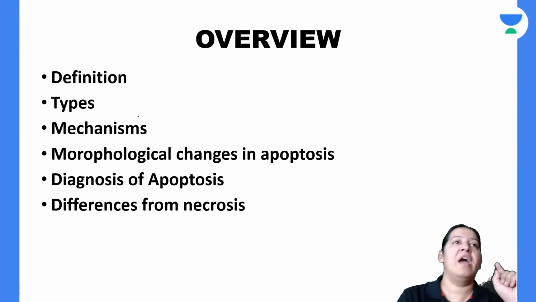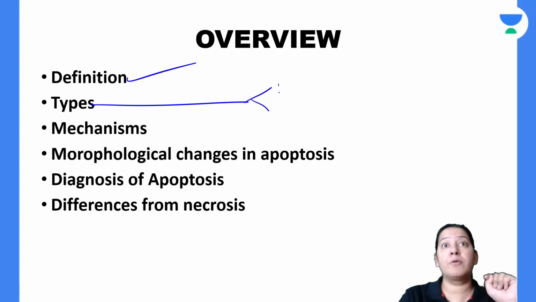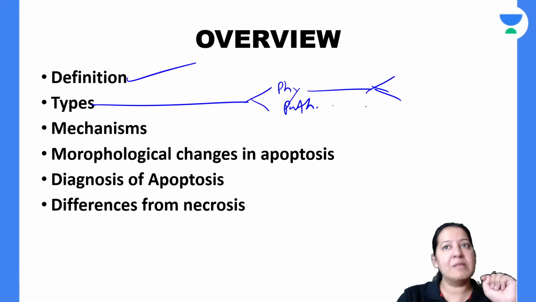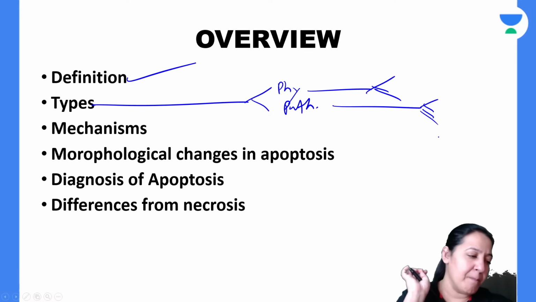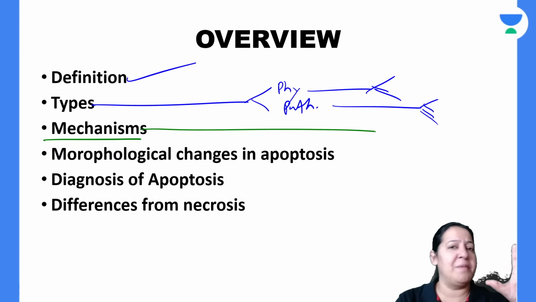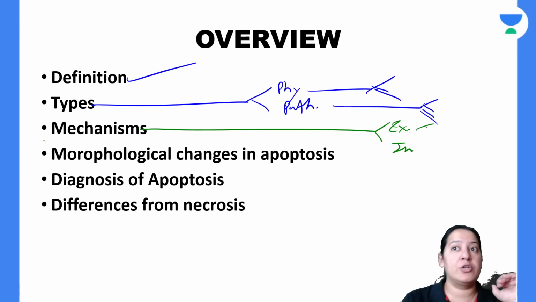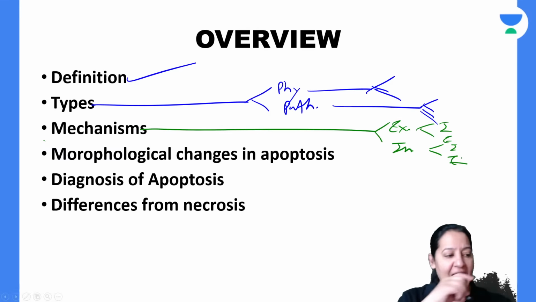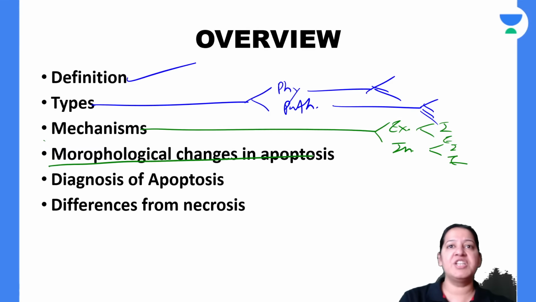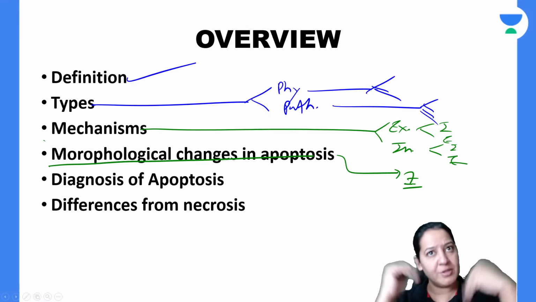So till now we have done the definition of apoptosis. What is apoptosis? We have seen the two types of apoptosis, physiological and pathological apoptosis, with examples of each. Most important, we have seen the mechanism of apoptosis in a super simplified manner: the extrinsic pathway and the intrinsic pathway. In each pathway, the two phases, initiation phase and execution phase, we have completed. After that, we have seen the morphological changes in apoptosis, the 7 changes in sequence, 1, 2, 3, 4, 5, 6, 7. Let me come to the next topic now.